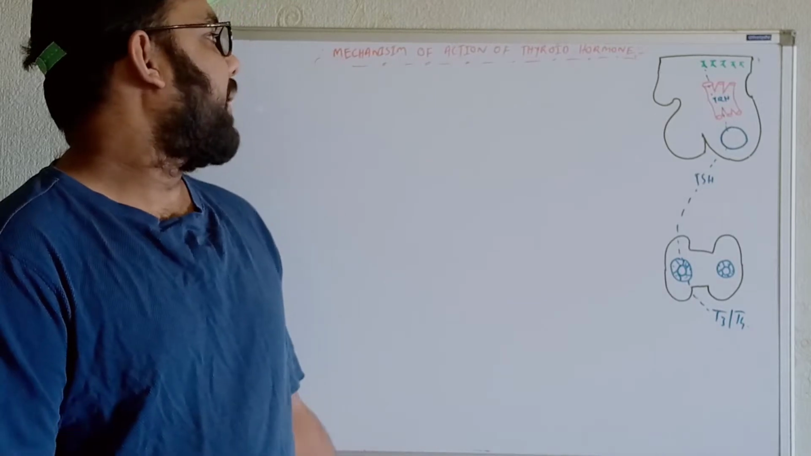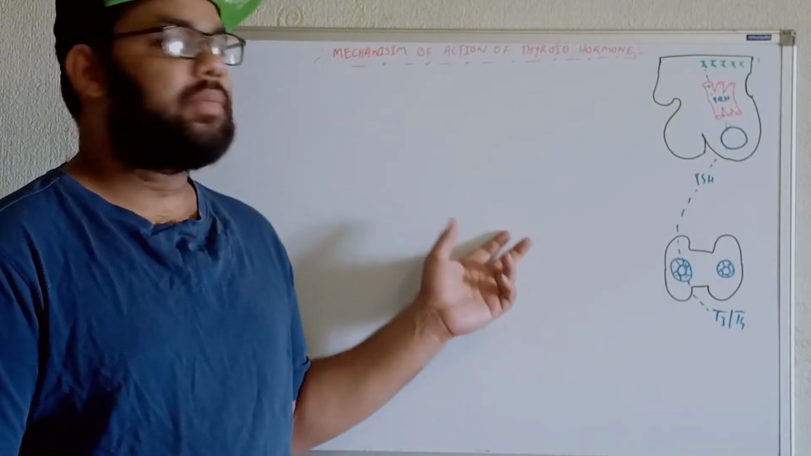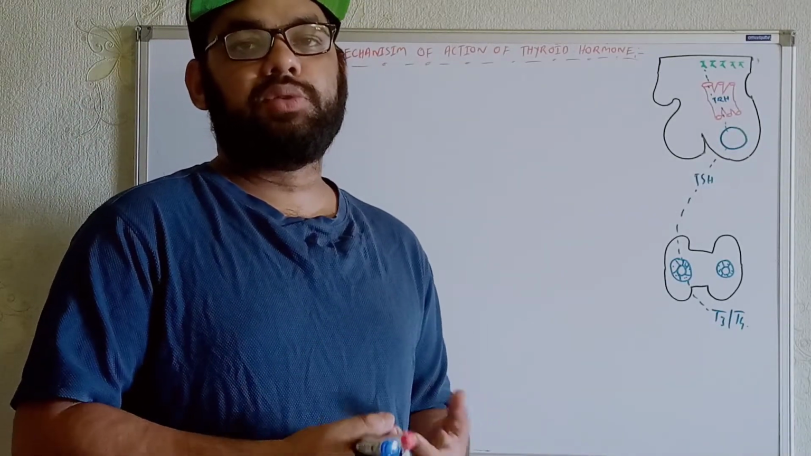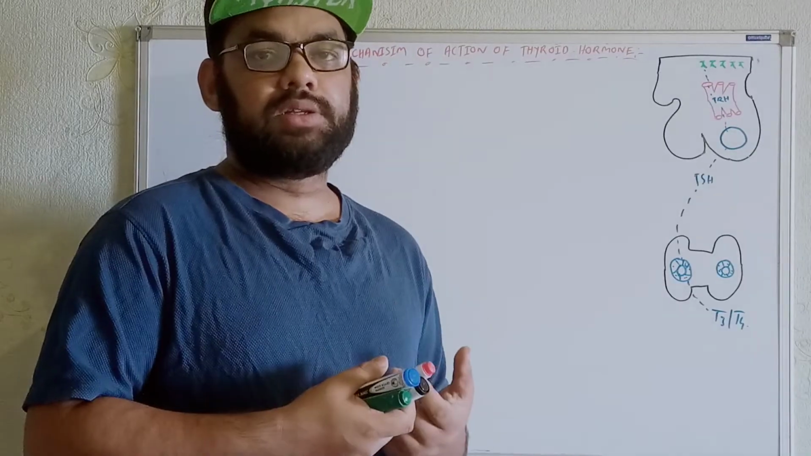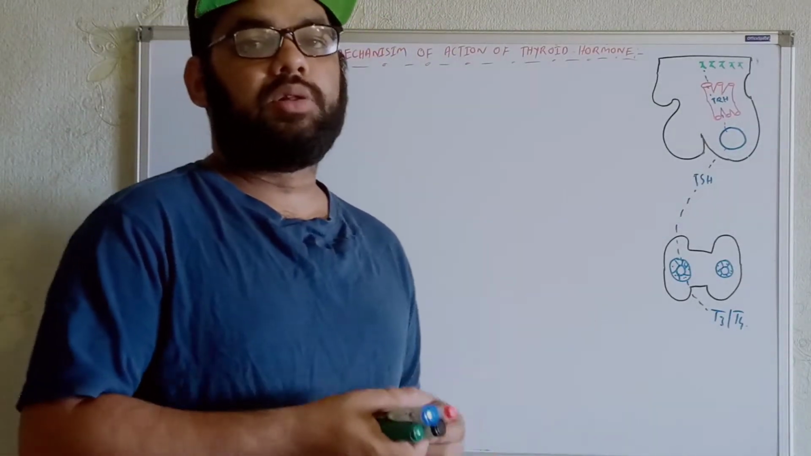Today we'll talk about the mechanism of action of the thyroid hormones. How do the thyroid hormones, after production, go into the cells, what type of activations will we see within the cells, and what type of activities will be done by the cells upon stimulation by the thyroid hormone? We'll talk about all these things in detail.